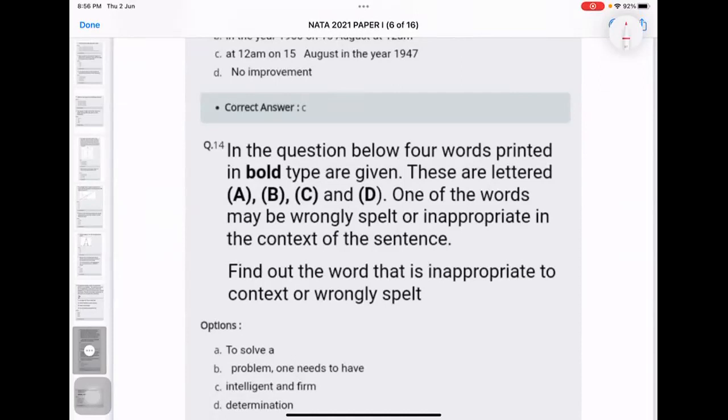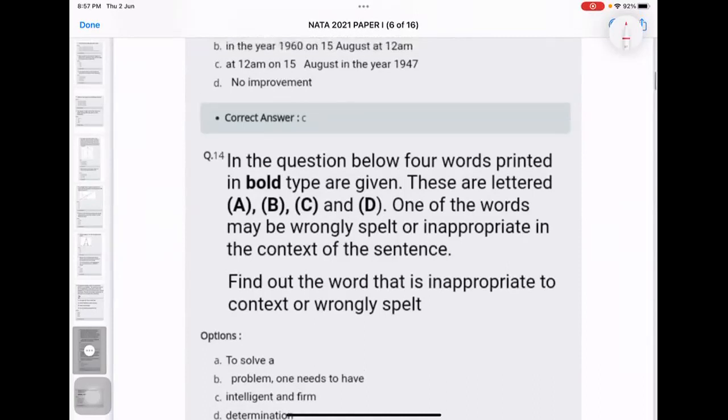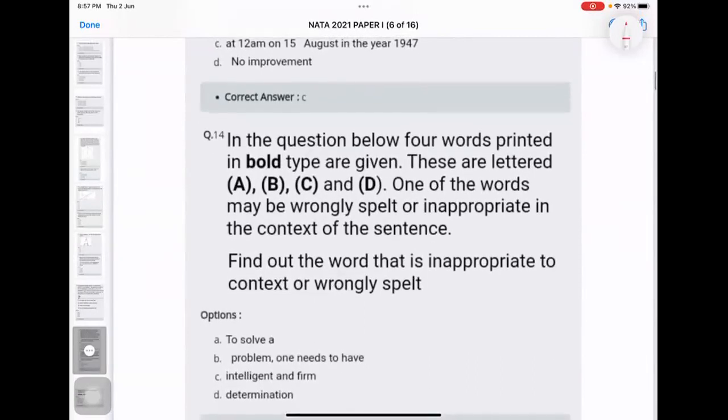Firm. So to have intelligent. Can you scroll up a little bit? I'm not able to see the whole question. After this, there is the answer. It's telling to solve a problem, one needs to have intelligent and firm determination. There is a spelling mistake. Sir, it's intelligent, not intelligence.